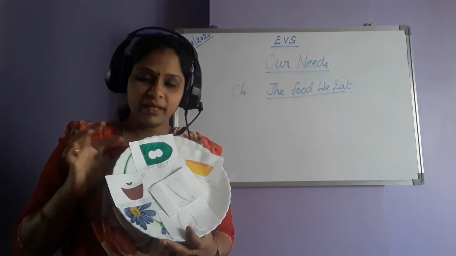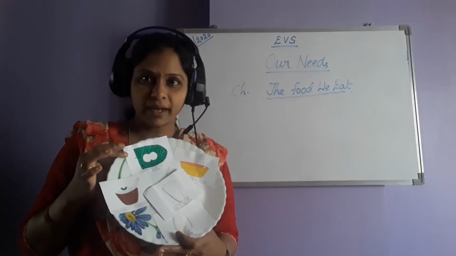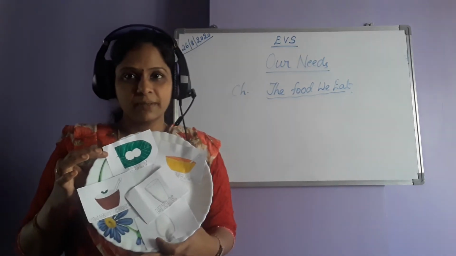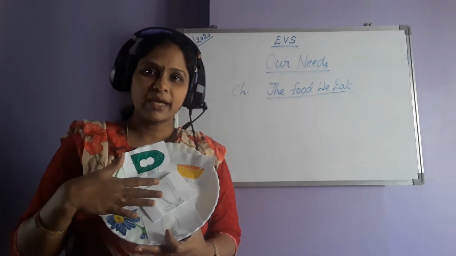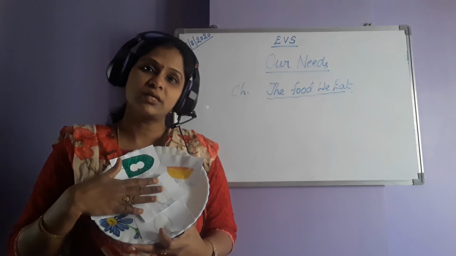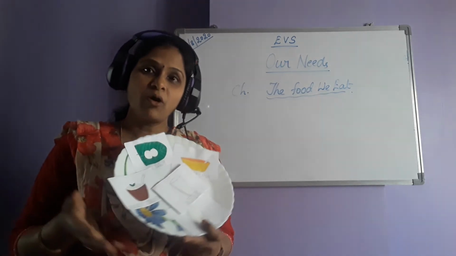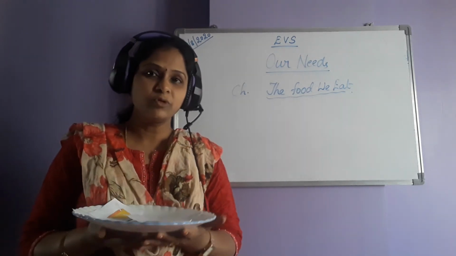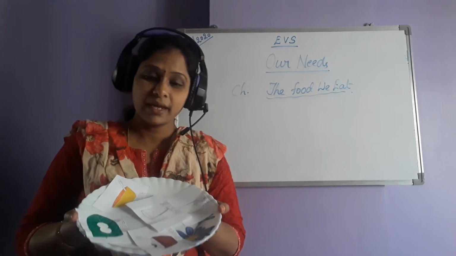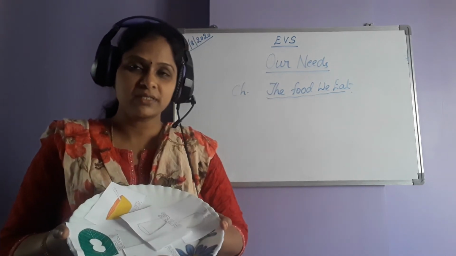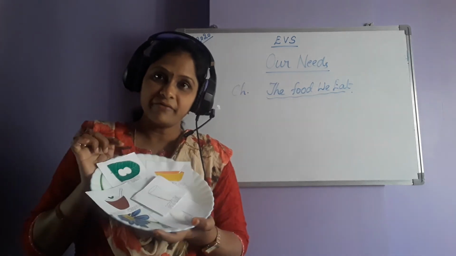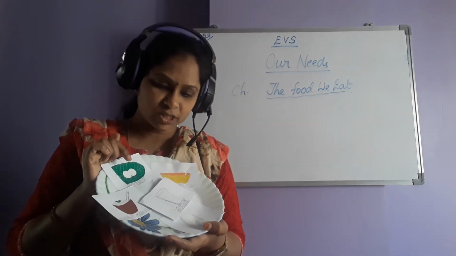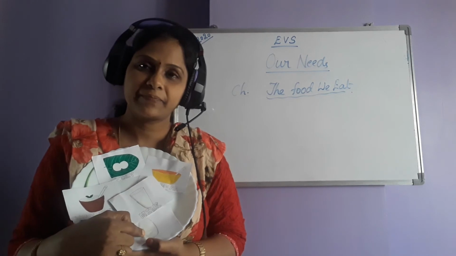And any plate, right? It can be disposable plate or some fiber, some plastic plate, anything you can use and do this. Now, what is the use of doing this? After doing this, you need to hold this plate like this and talk at least 5 sentences on this. What is that you are going to talk? Every item. Let us talk about first egg.